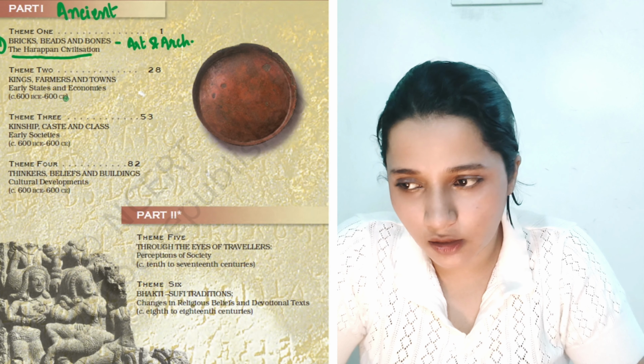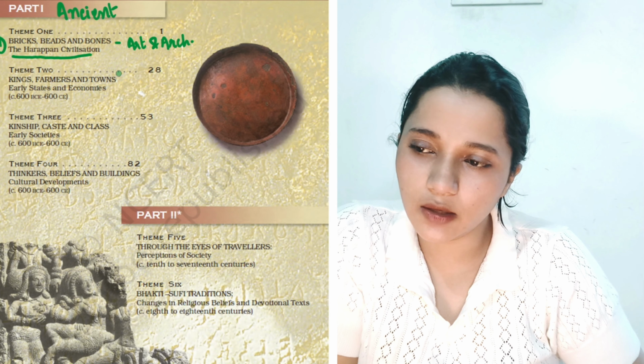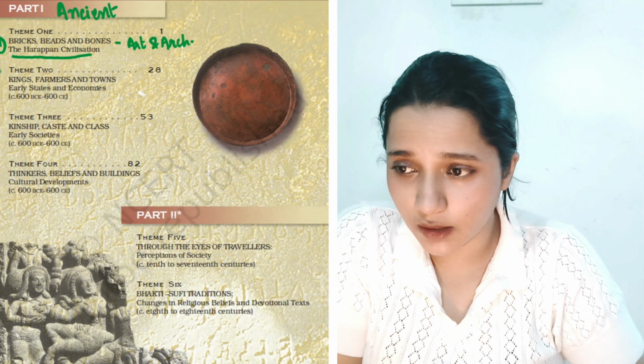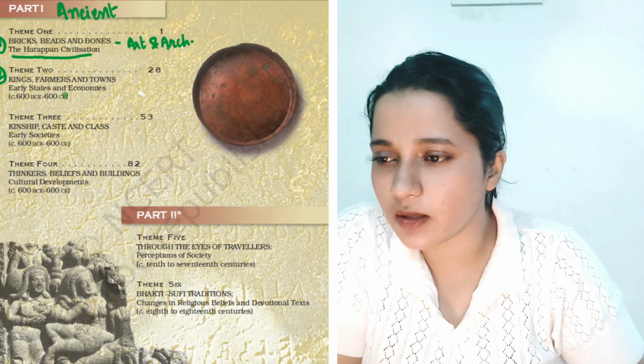The first chapter of ancient history is the Harappan civilization or the Indus Valley civilization, of course, which has been named as bricks, beads, and bones. Simply signifies the dominance of art and architectural part of this period. Besides art and architecture, we'll also look upon the urbanization as well as how Indus Valley civilization communicated with other civilizations. We'll be looking into the connection between Indus Valley civilization and Mesopotamian civilization during this.